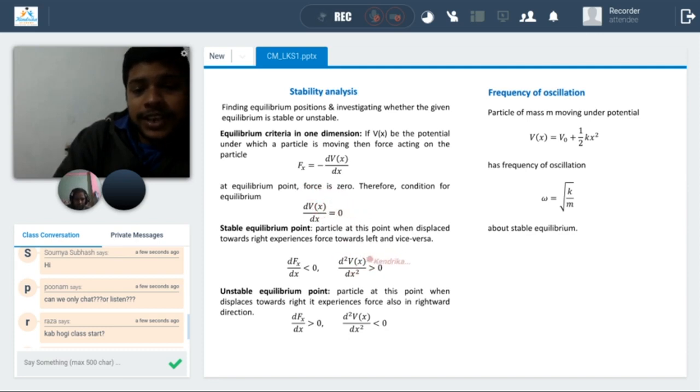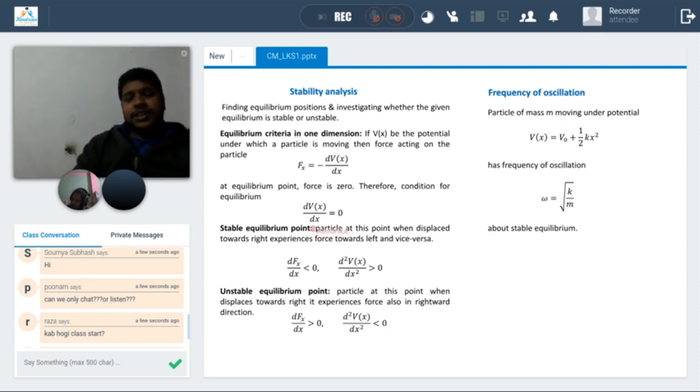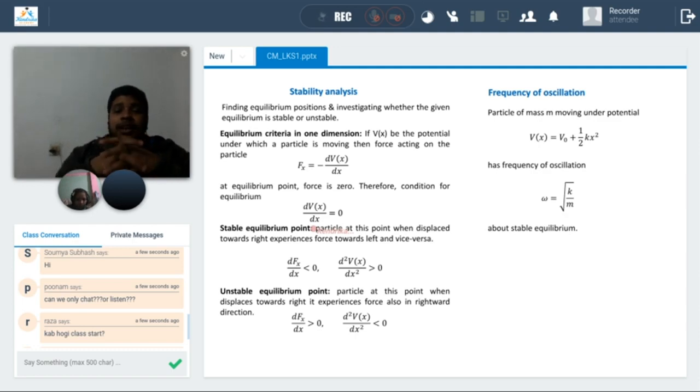If that is greater than 0, this is a stable equilibrium, and if it is less than 0, it is an unstable equilibrium. If we had some pictures, I think we could have explained this much better. In a stable equilibrium, if you push the particle, it will come back to the equilibrium point. But in an unstable equilibrium, if you push it, it will go away.